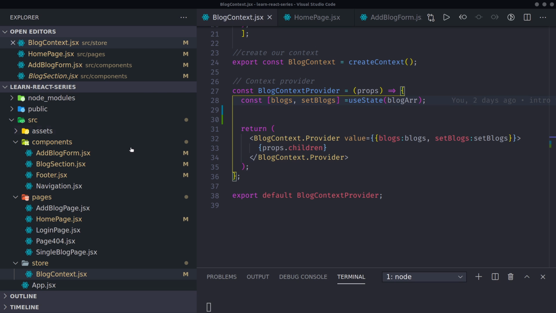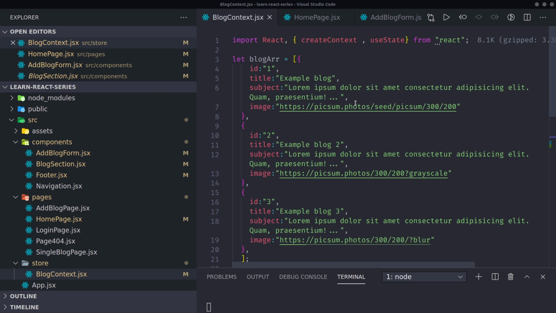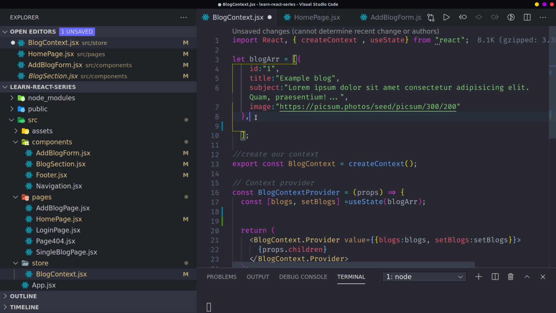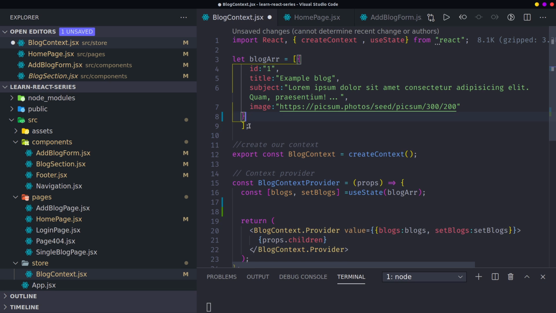So, of course, the first thing here, I'm going to first delete all this. Maybe we make it a bit smaller, because this is too much. So maybe it's only one block. Then inside our context, instead of using useState, I'm going to use what we call useReducer.